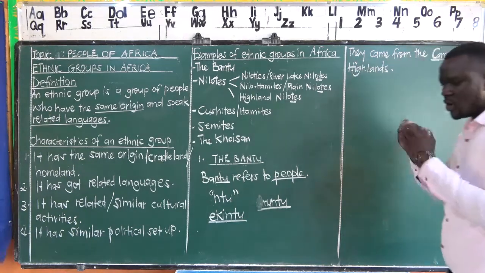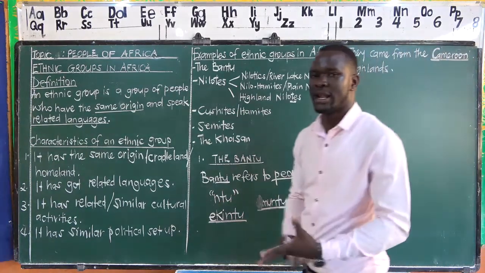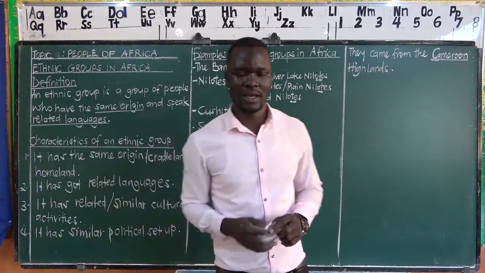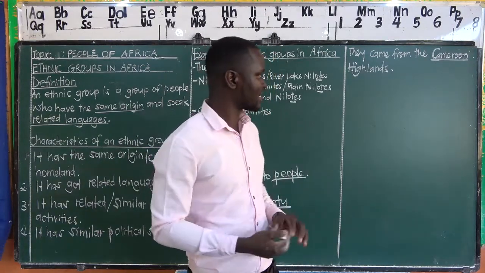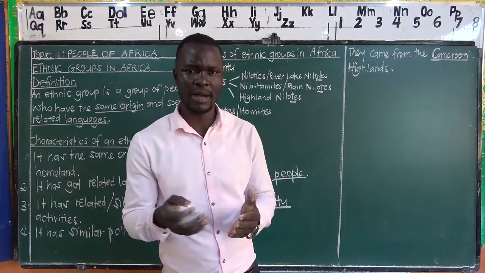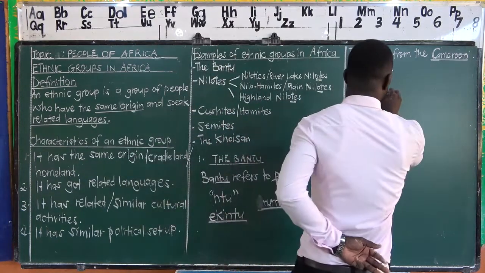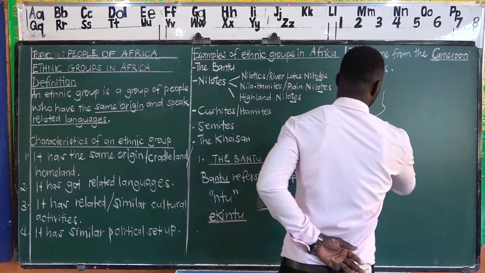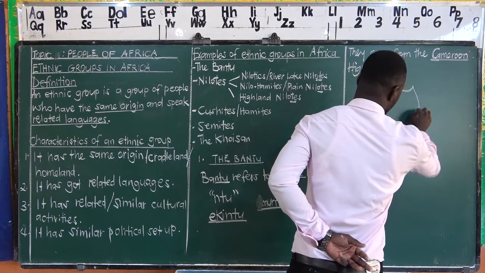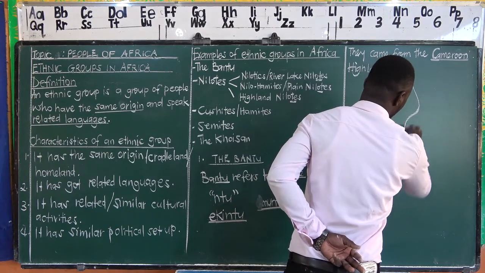That is the origin, that is the homeland, that is the cradle land. I gave you all those terms so that you don't get lost. We are saying they came from the Cameroon highland. Remember, in primary 5, we were looking at these ethnic groups in Uganda. That is the direction that they used when they were coming to Uganda.